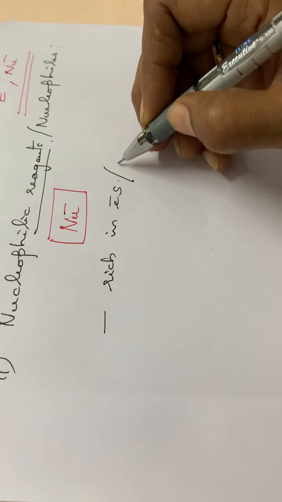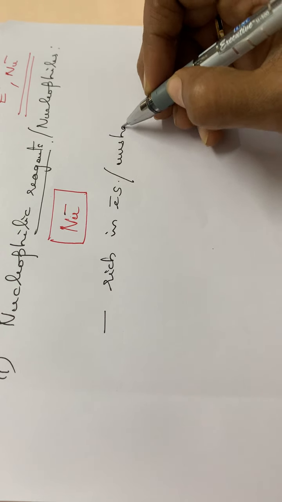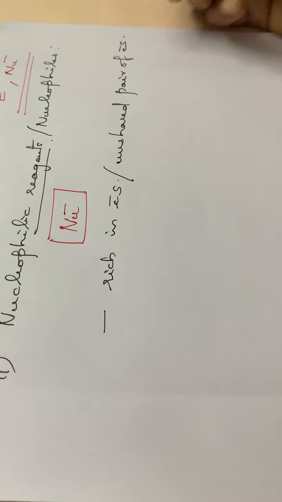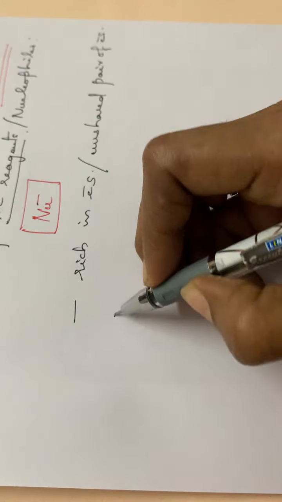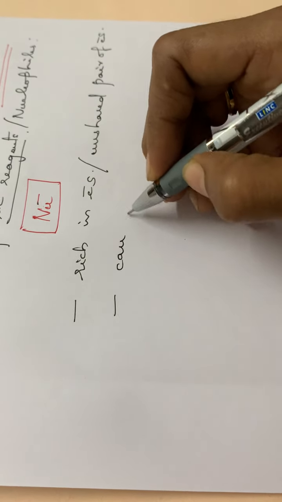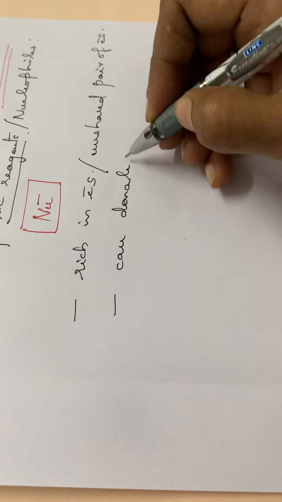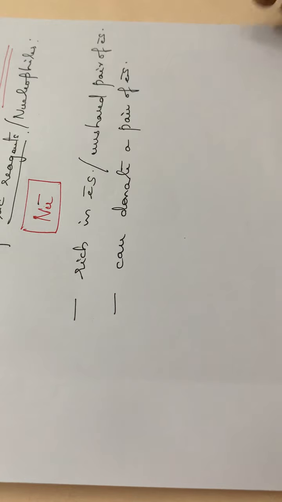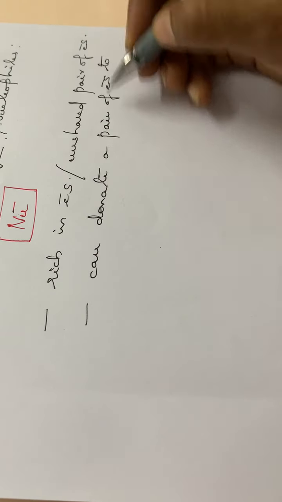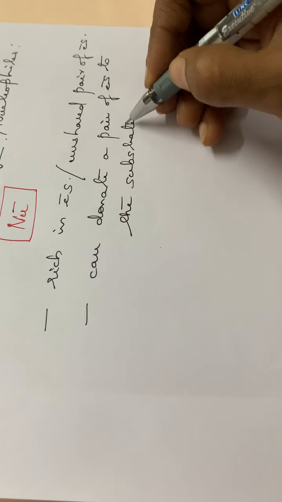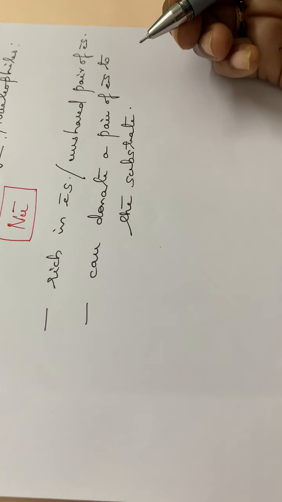That means they will have an unshared pair of electrons, and they have the capacity to donate a pair of electrons to the substrate or to the attacking species.